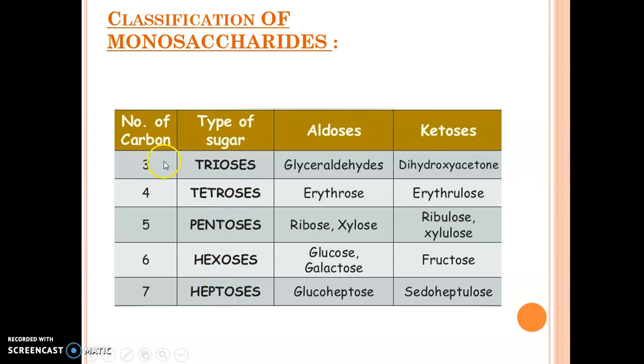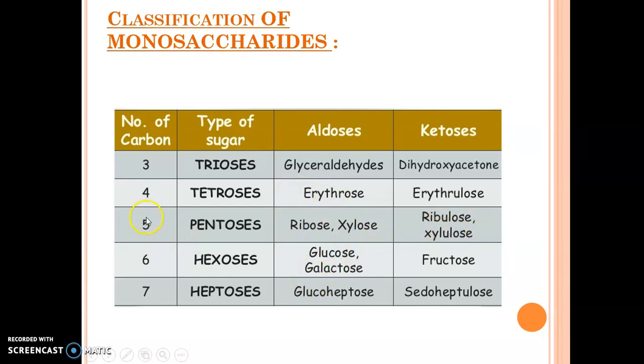Now see, if the number of carbon is 3, if the 3 carbon sugar has aldehyde group, then it is a glyceraldehyde. If it has ketone group, then it is a keto sugar. Similarly, if the carbon number is 5, and the functional group is aldose with carbon number 5, we will call it ribose, and if it is a keto sugar, then we will say it is a ribulose. So naming and function also change.